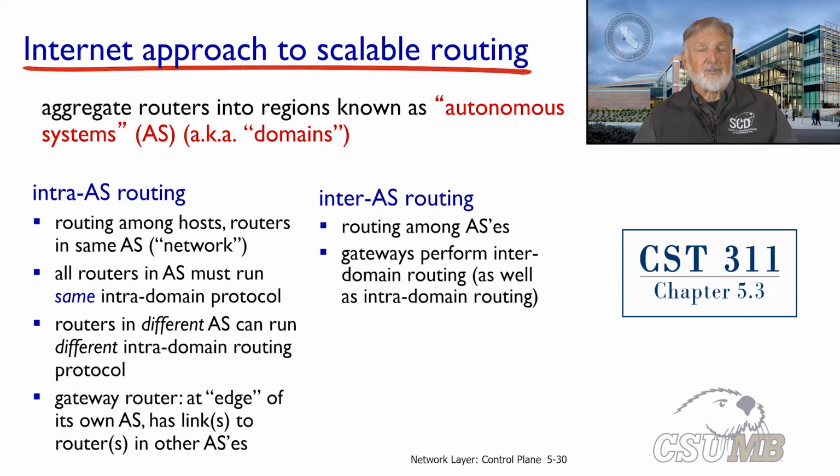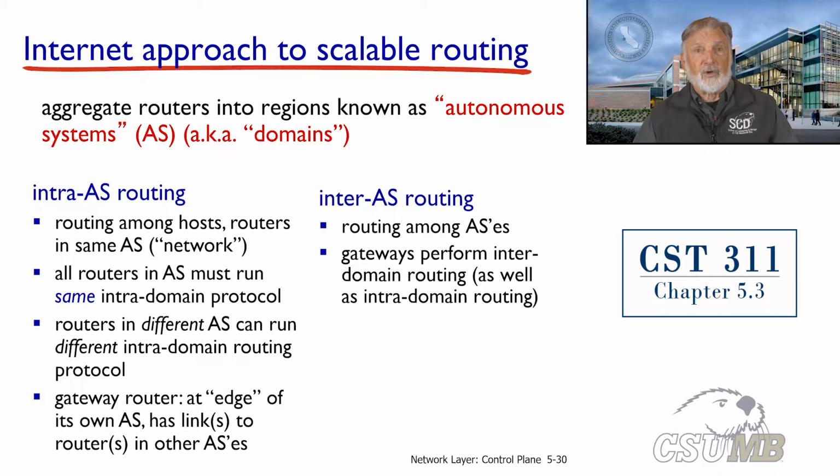Scalable routing is achieved by aggregating the routers into administrative domains known as autonomous systems. There are two types of routing within ASes. Within an AS domain, which is called Intra-AS Routing, and secondly, Inter-AS Routing, which is routing among the different autonomous systems. For Intra-AS Routing, all routing within the same AS must use the same routing protocol. But other AS administrators can choose a different Intra-AS routing protocol for their own domains.